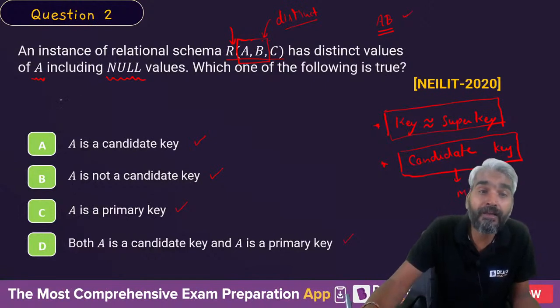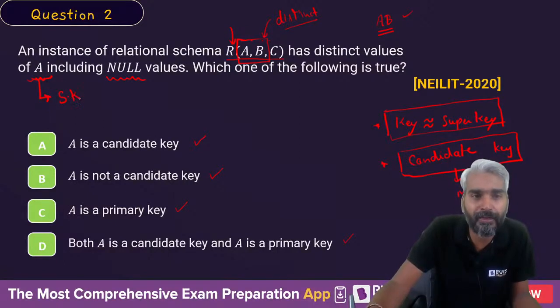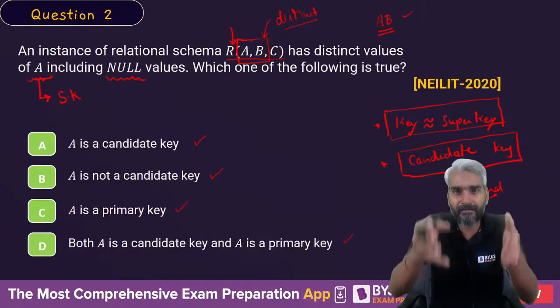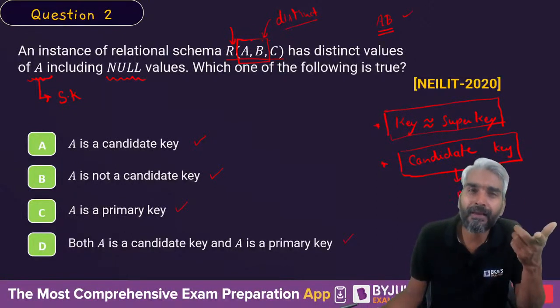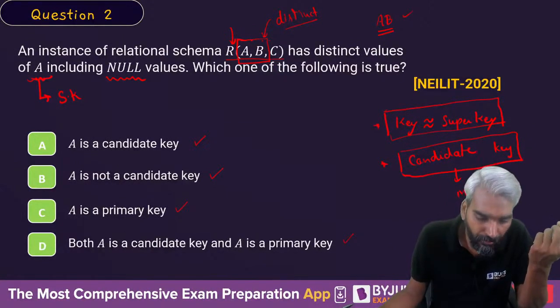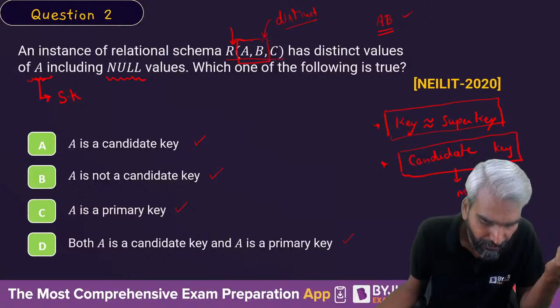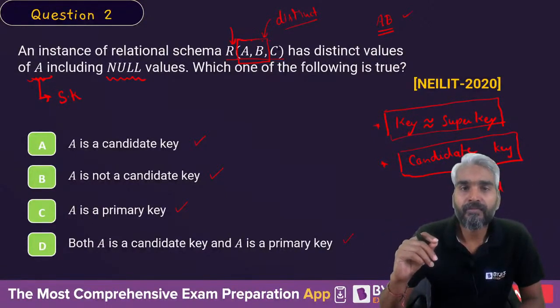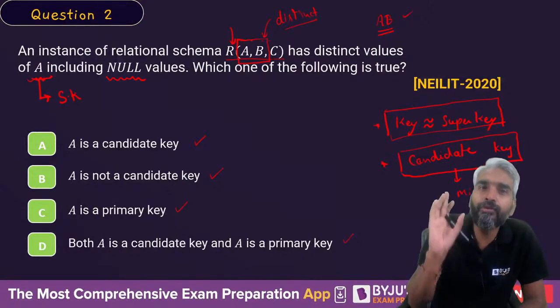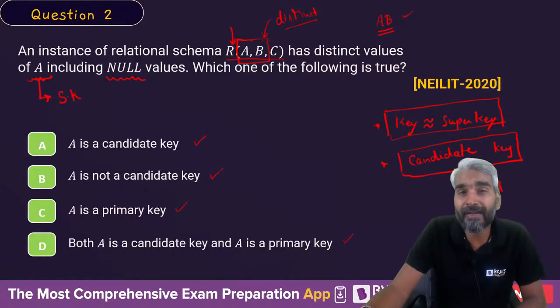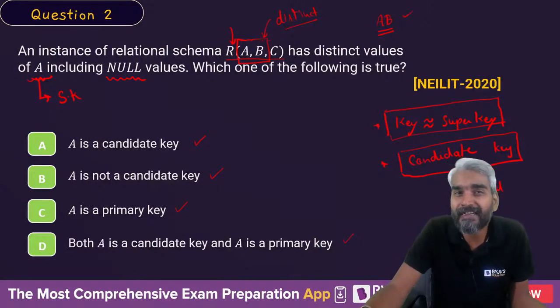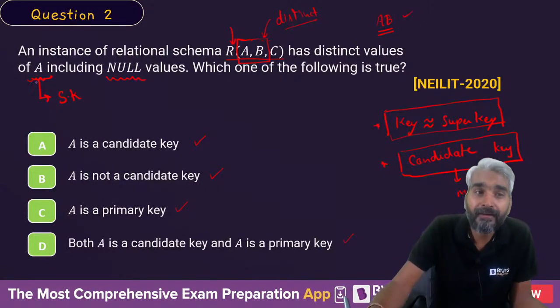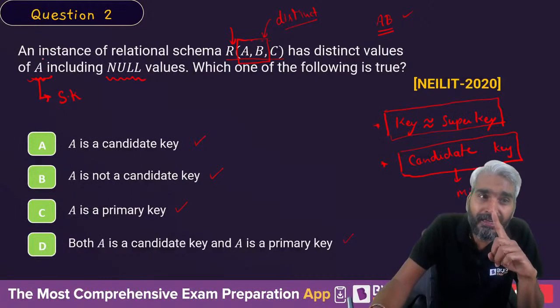So the moment we know that the values of A are distinct, then we can say A is a super key. Because anything which is having unique value in the table will be a key. Any combination whose values are unique in the table will represent a super key. We are not sure whether it is a candidate key or not, but a super key with a single attribute.